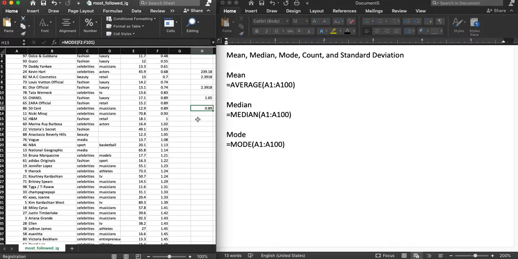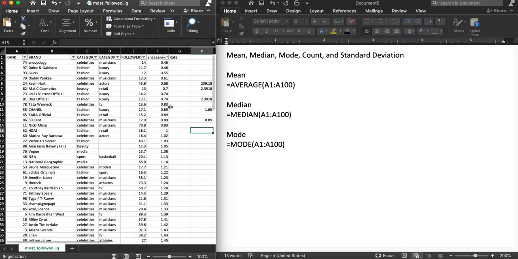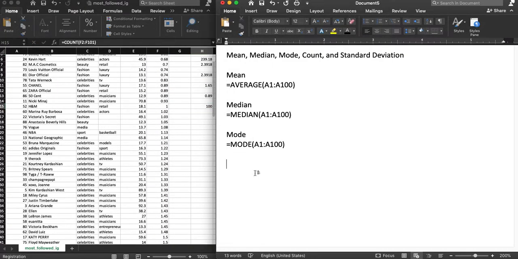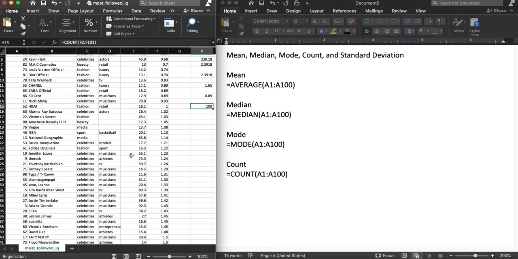All right. Now sometimes we need to know the count. In this example, we know there's 100, but when we have a lot more things where we're just getting a fresh data set, it's useful to know. So we can do equals count. The count is the number of observations. And we get the answer 100. So count equals count. That's the number of observations, the number of things in that column.